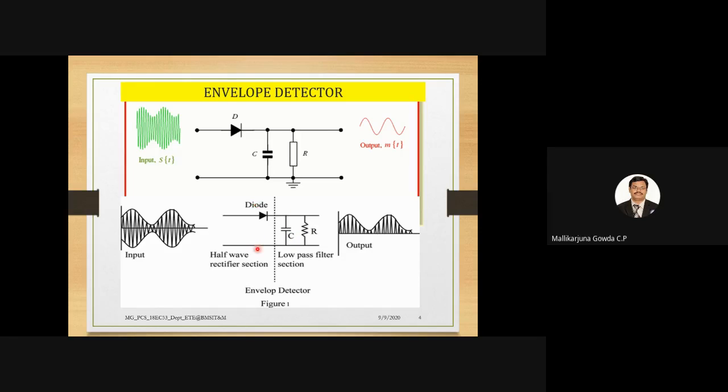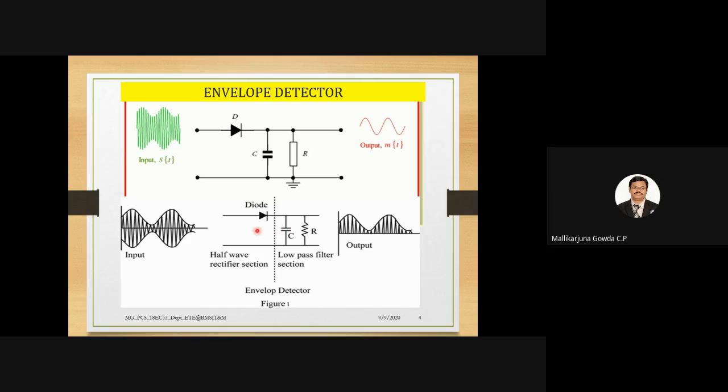Okay, so the first thing is the understanding about the working of this circuit should be clear. It is a very simple half-wave rectifier circuit, I can say, because there is one diode. Okay, it will take only the positive part of the AM signal, right? Yes or no? So when the input voltage is greater than the voltage across the capacitor, the diode gets forward biased, right? When the diode is forward biased, we say that it is conducting, right? So now the capacitor charges to the peak voltage.